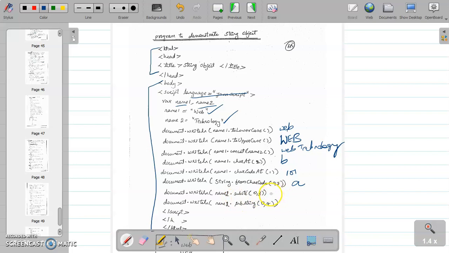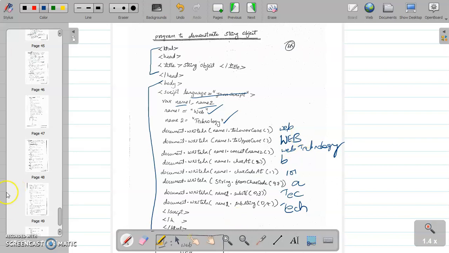name2.substr, substring: start from name2, that is technology. SUBSTR will start from 0, t, and take 3 characters, tec. Substring starts from 0 and stops at the 4th index, so tech. So this is the program for the string object.